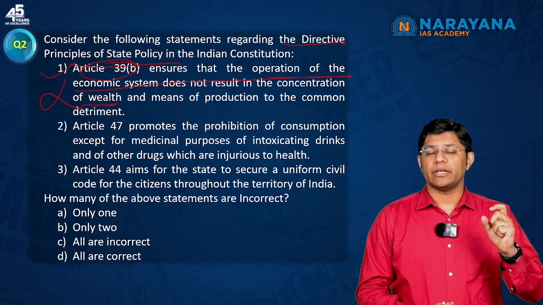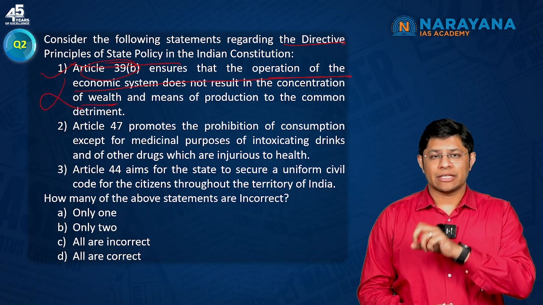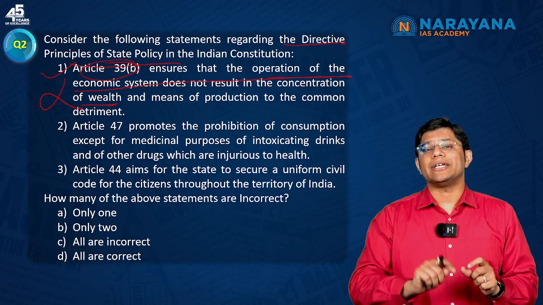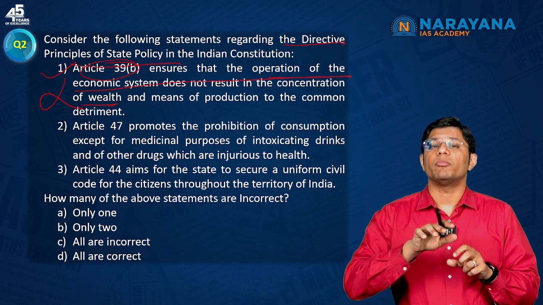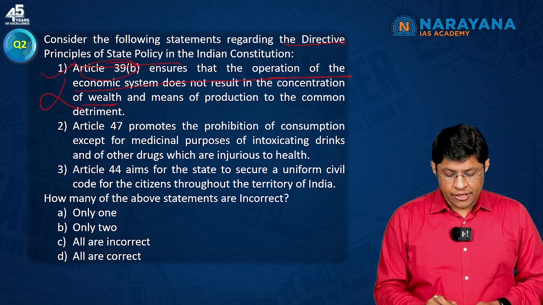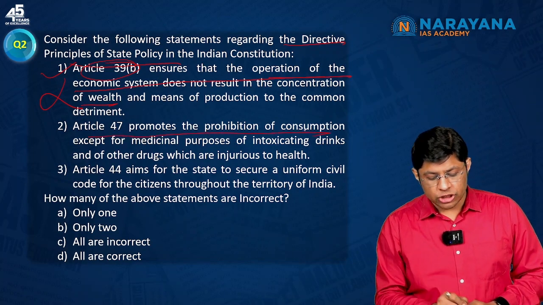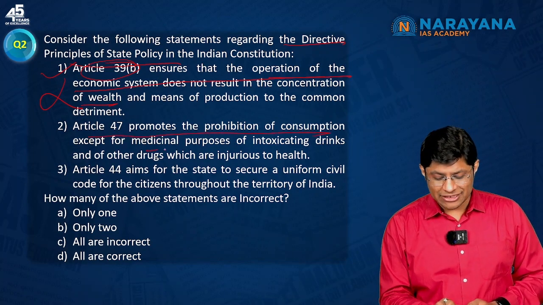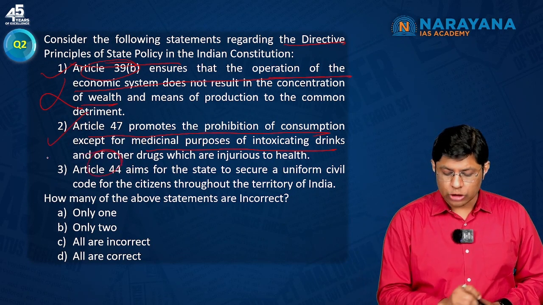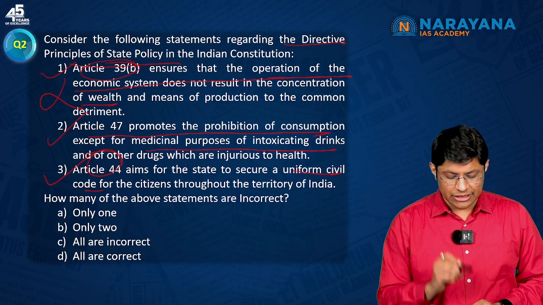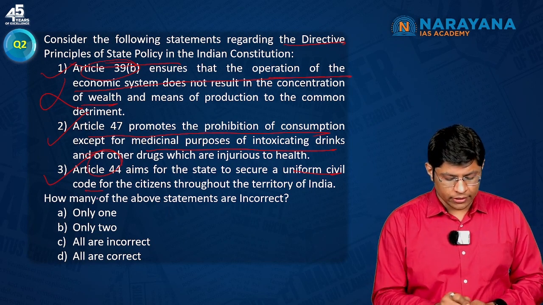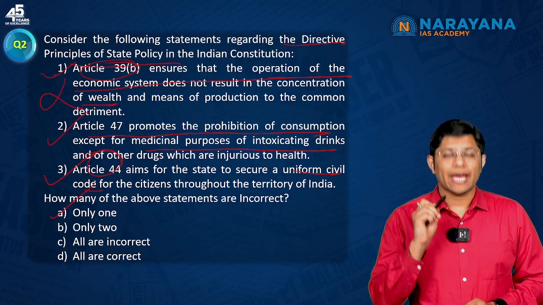Why? Because we had discussed in our daily news analysis that Article 39B pertains to the material resources, that is distribution of material resources so as to serve the common good. So this is incorrect. Article 47 promotes the prohibition of consumption, except for medicinal purposes, of intoxicating drinks. This is correct. Article 44 talks about uniform civil code. Even this is correct. So how many of the above statements are incorrect? Only one. That is, A has to be the correct answer.